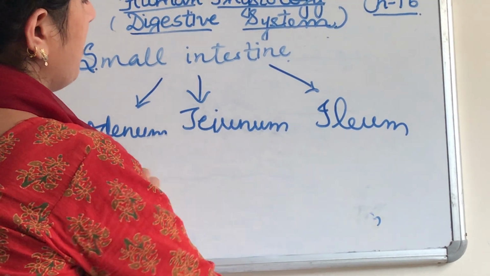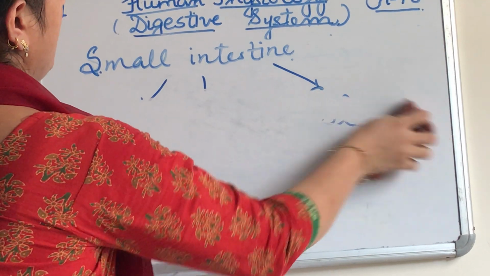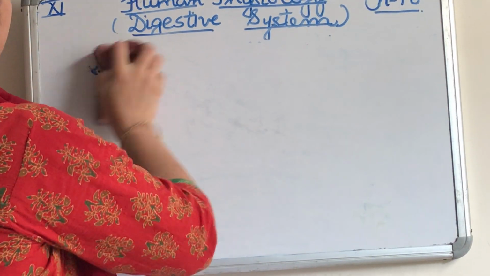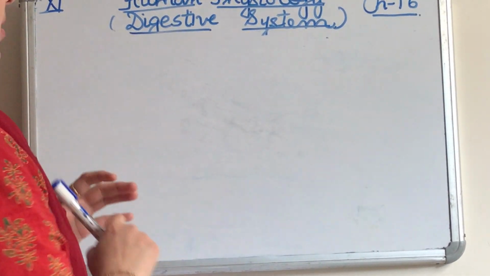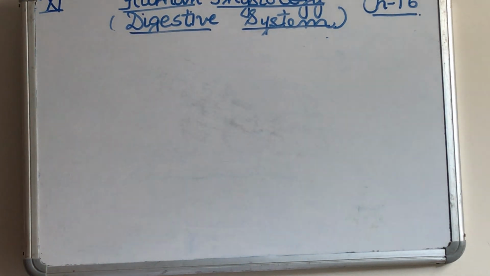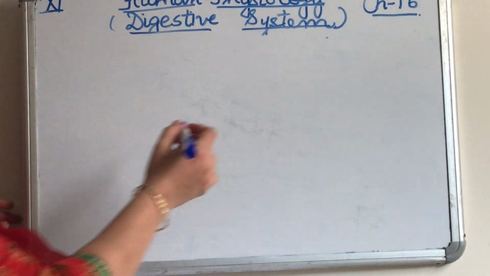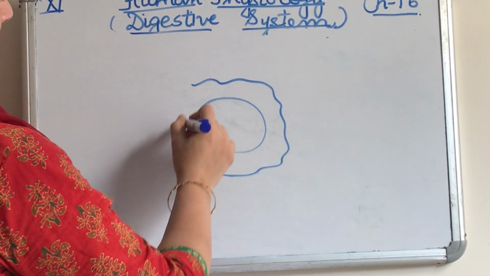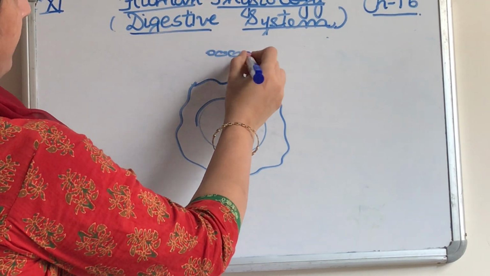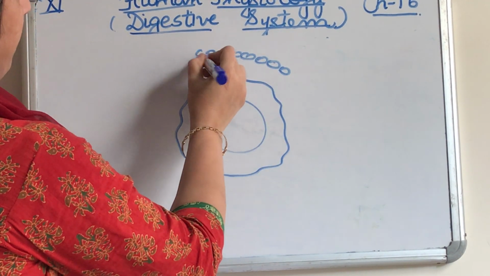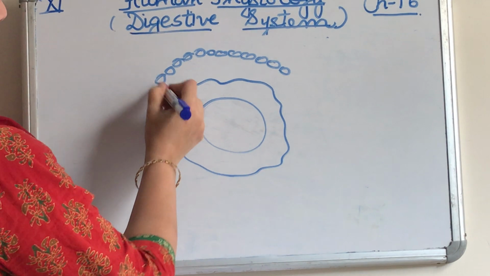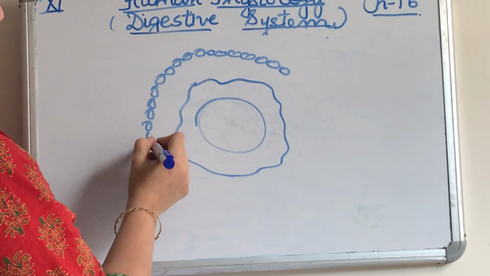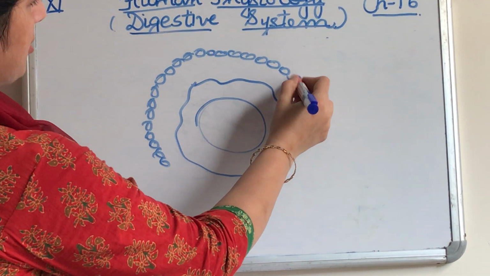Now let us discuss the layers of the alimentary canal. Let me draw the diagram first. It's not a single layer structure, and every layer has its own function.